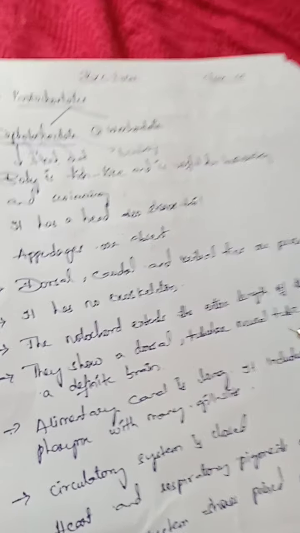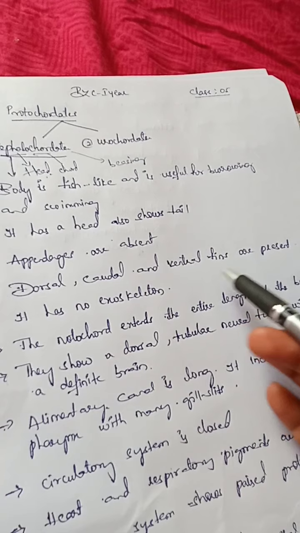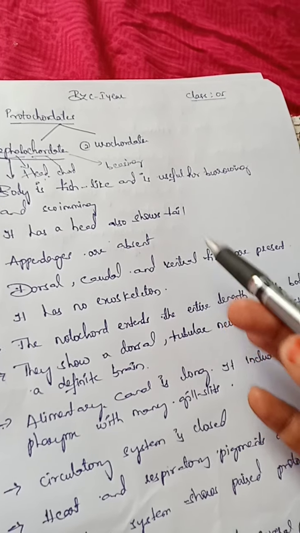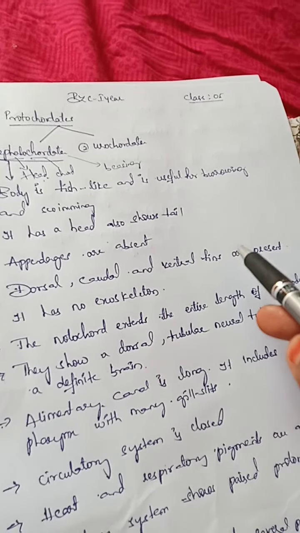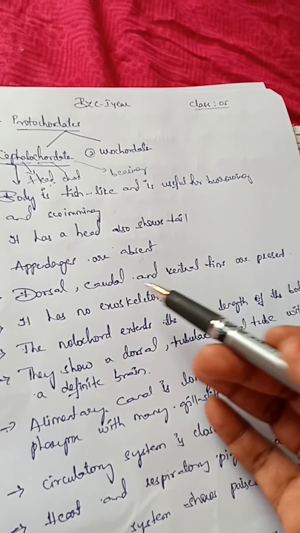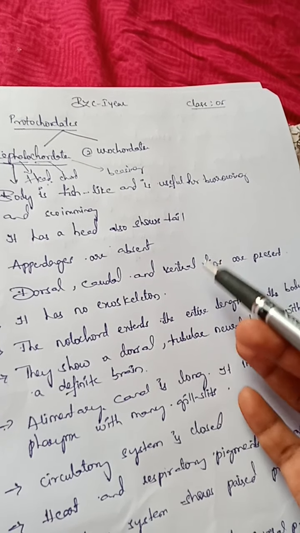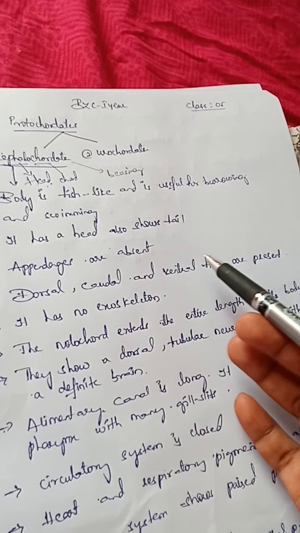What do you mean by fins, girls? Fins are fan-like structures on the body. On which side will they be present? These fins you can find in fishes also. Fishes have fins, and with the help of fins only they can swim.